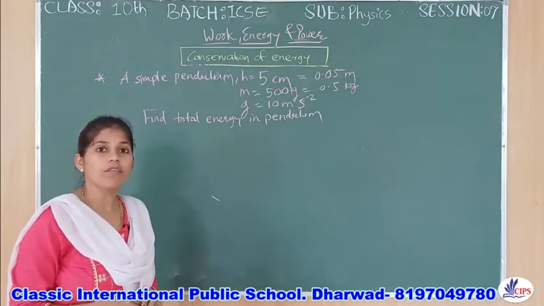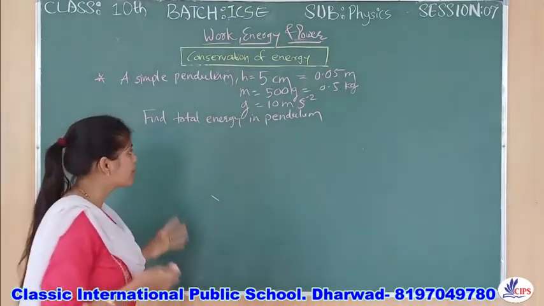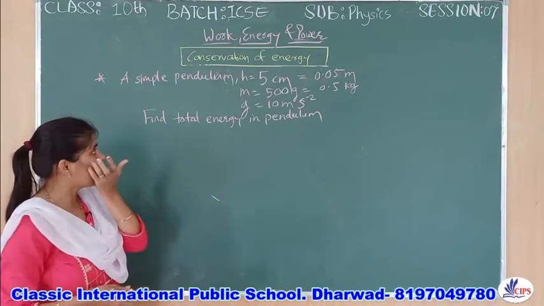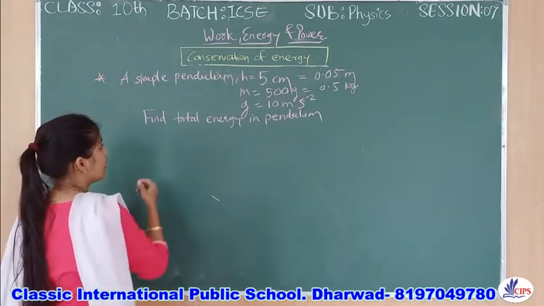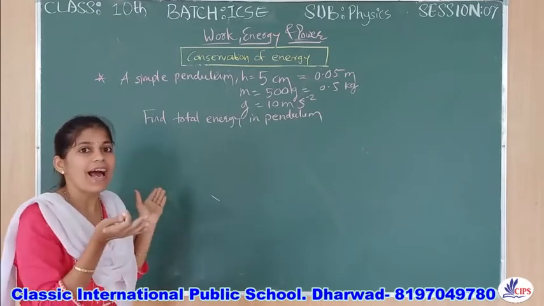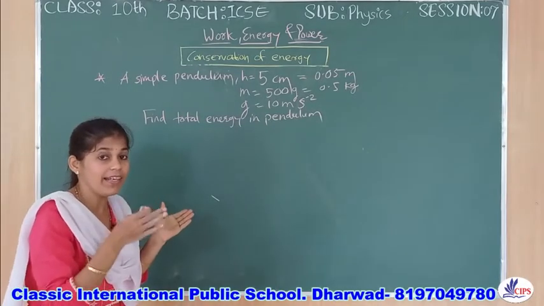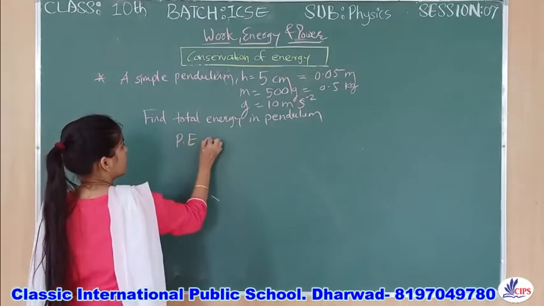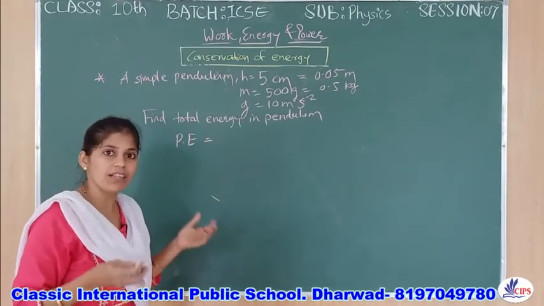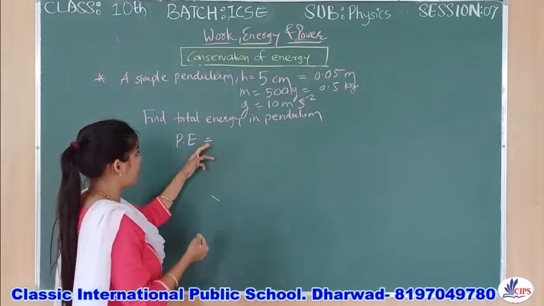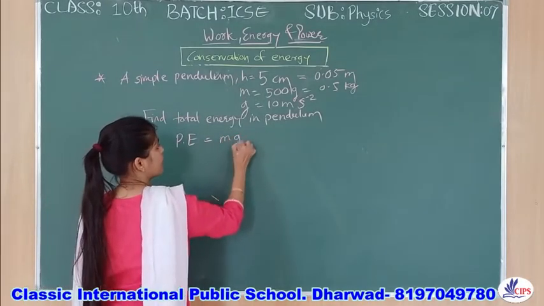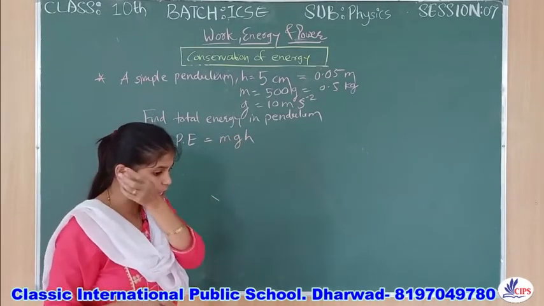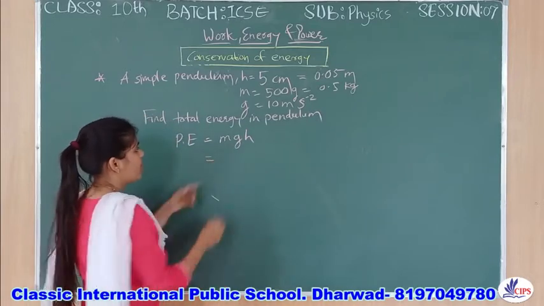Now they ask what will be the energy possessed in that simple pendulum, right? In that case, wherever there is height there will be potential energy. So the potential energy will be the maximum energy in the pendulum. We will get that energy by using the simple formula mgh. So just insert the values.